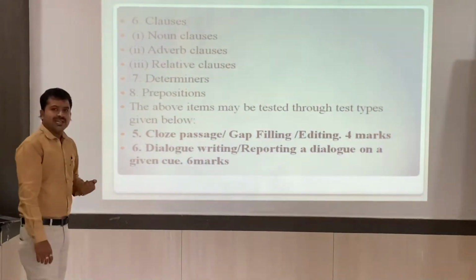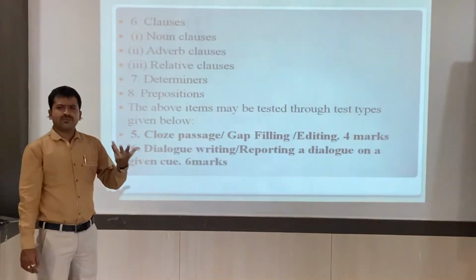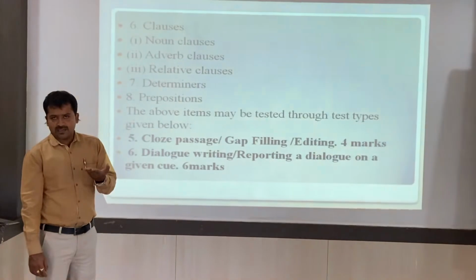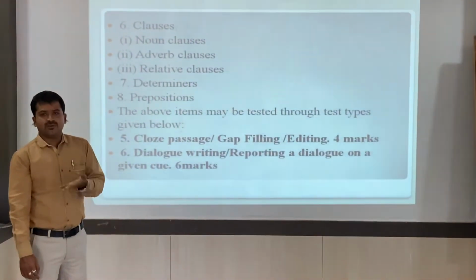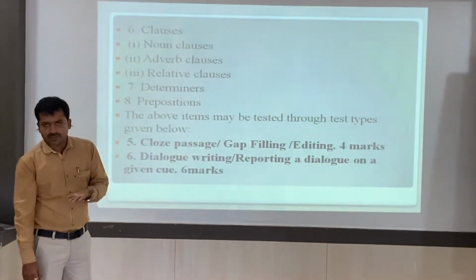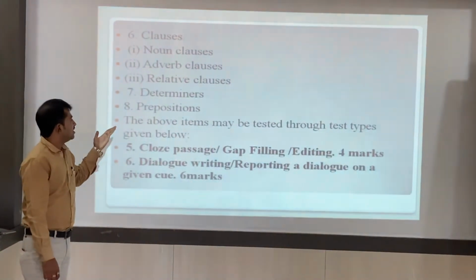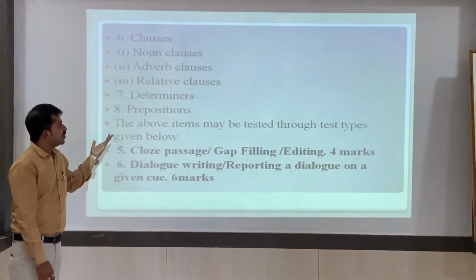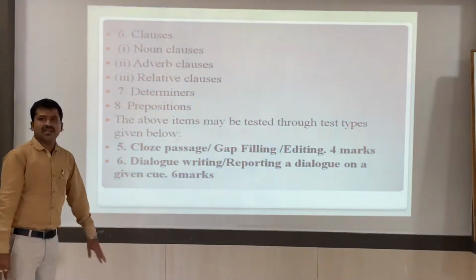Then coming to the determiners, I have spent a lot of time, 4 types of determiners: articles, demonstratives, quantifiers, then possessives. These are all the 4 types. Again, we will sum up that. Prepositions, this is a simple concept. Total 8 concepts they have given.